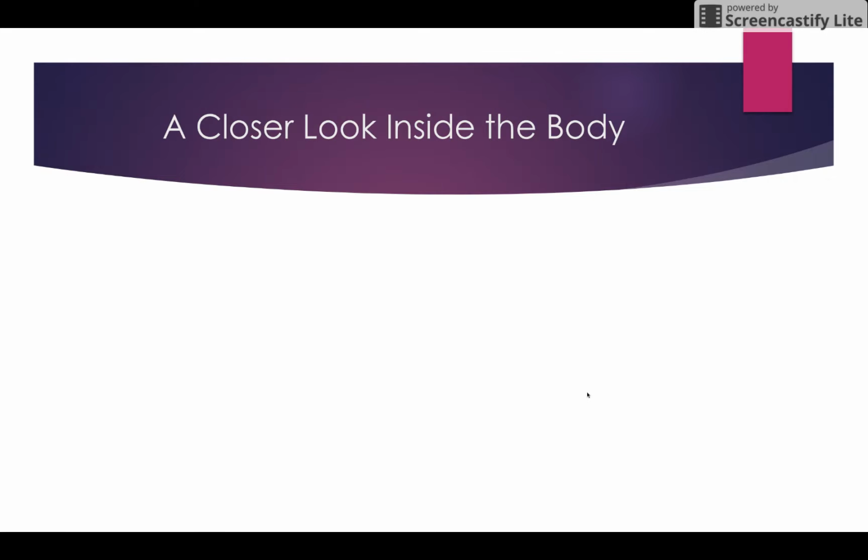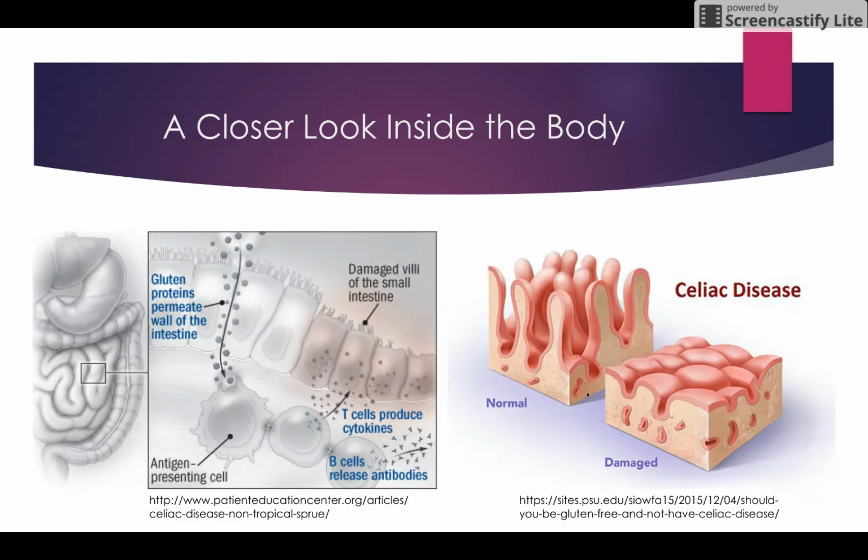Now we're going to look at pictures that are inside the body. Depicted in the image on the left is a close-up view of what happens when gluten is ingested. As stated at the beginning of this presentation, celiac disease is caused by an immune system response to ingested gluten proteins. In the picture, the gluten proteins have permeated the wall of the intestine, and the immune system response has been triggered in which antigens have been sent out to attack and rid the threat.